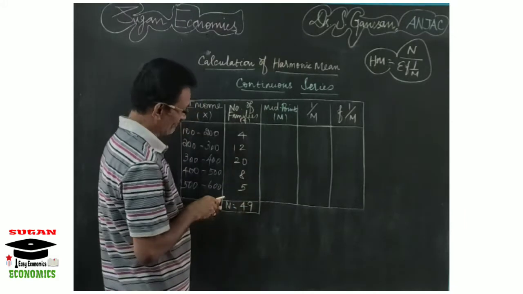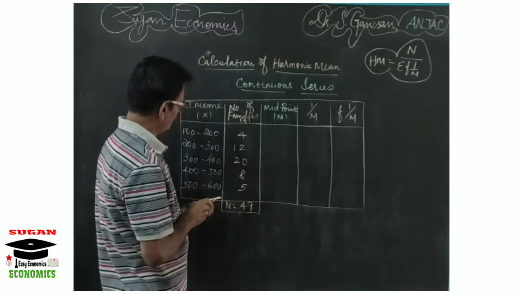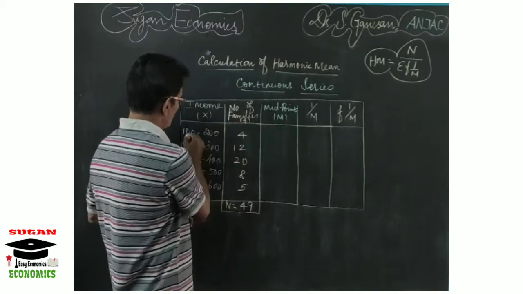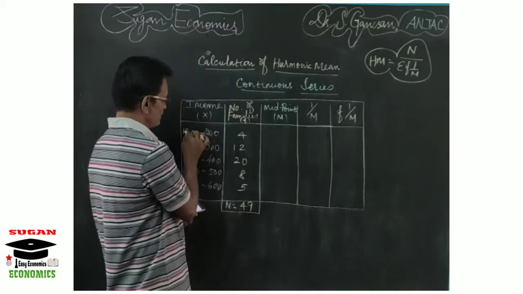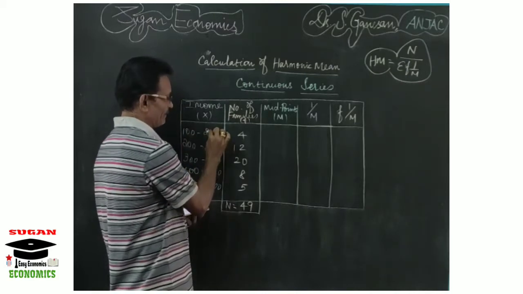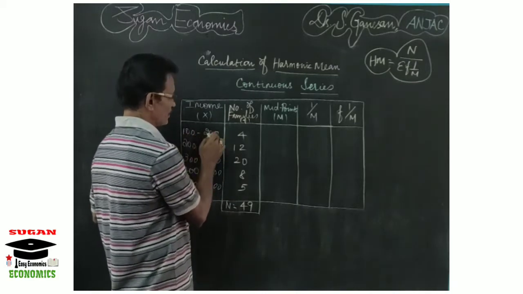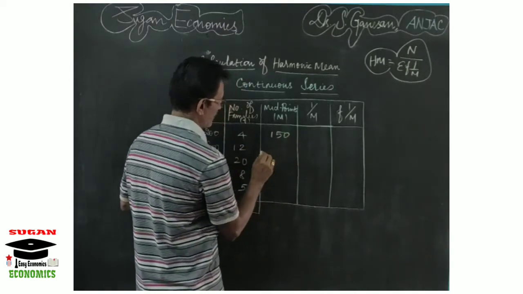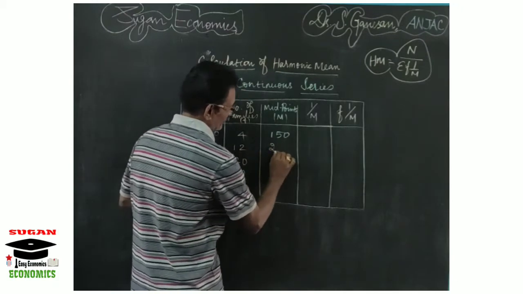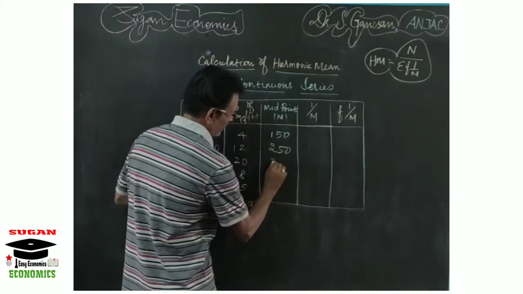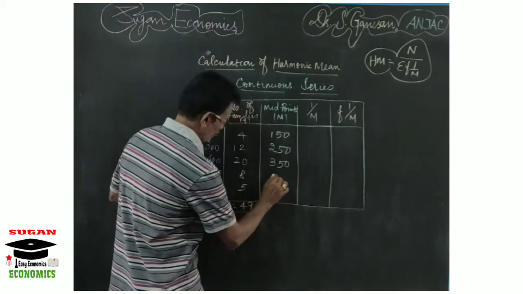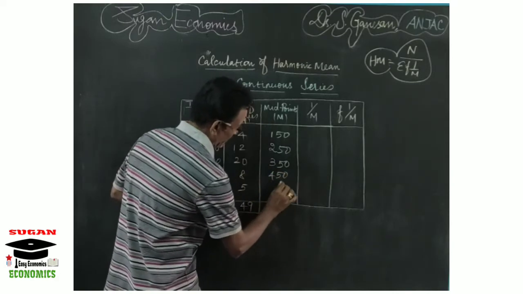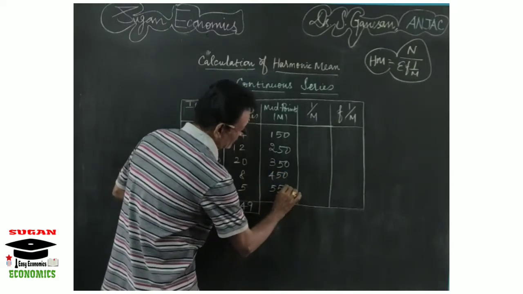The first thing we have to do is calculate the midpoints. How can we calculate the midpoints? Simply add the lower limit and upper limit and divide by 2. That is 100 plus 200 divided by 2, equal to 150. So the first midpoint is 150, the second midpoint is 250, the third midpoint is 350, the fourth midpoint is 450, and the fifth midpoint is 550.